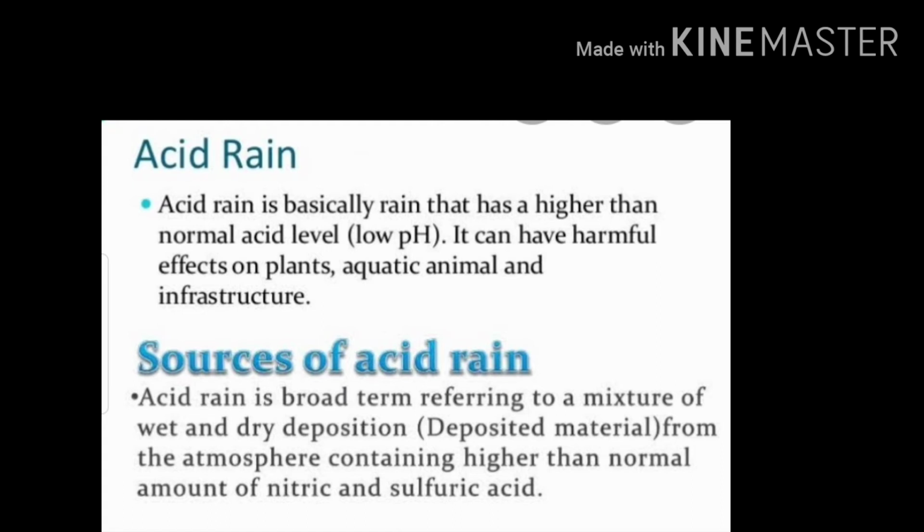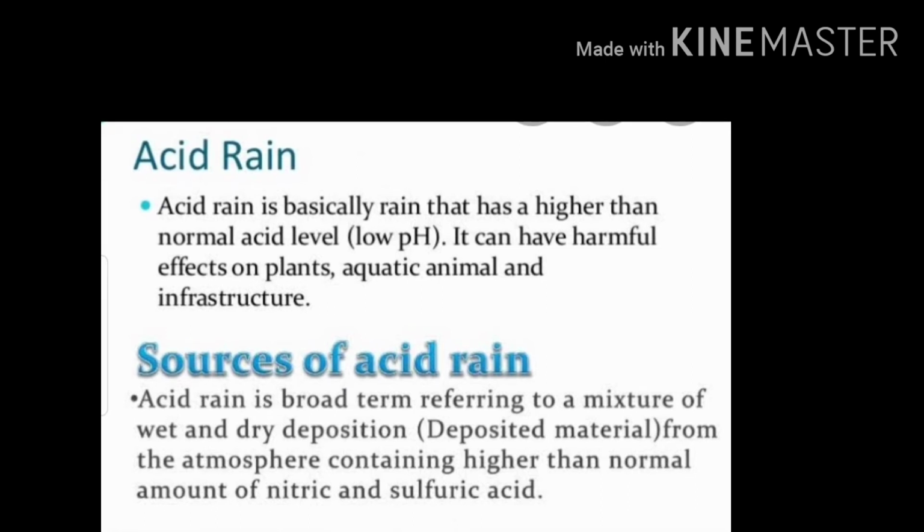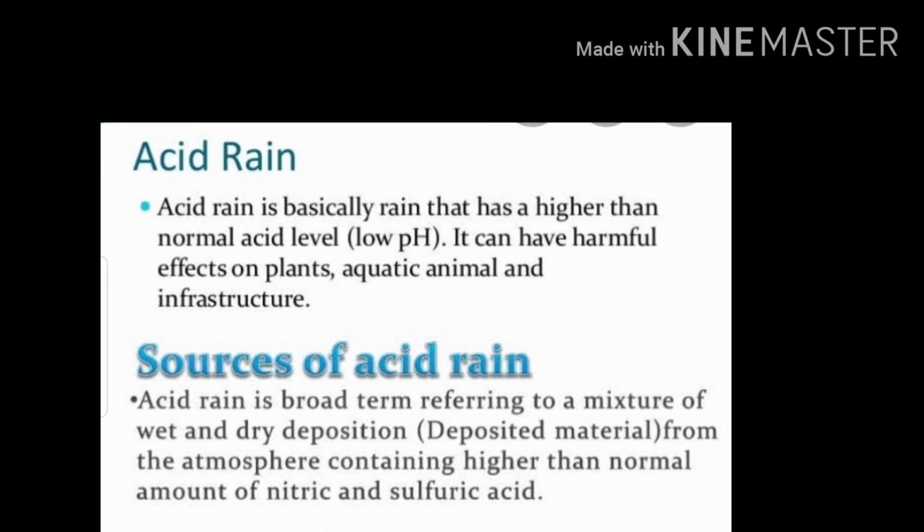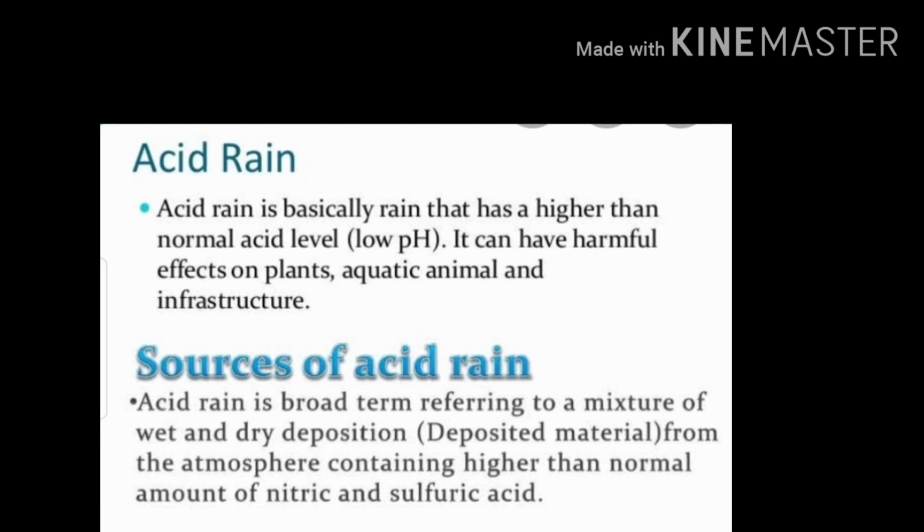The term acid rain is a broad term referring to a mixture of wet and dry deposition, that means deposited material from the atmosphere containing higher than normal amounts of nitric and sulfuric acid.